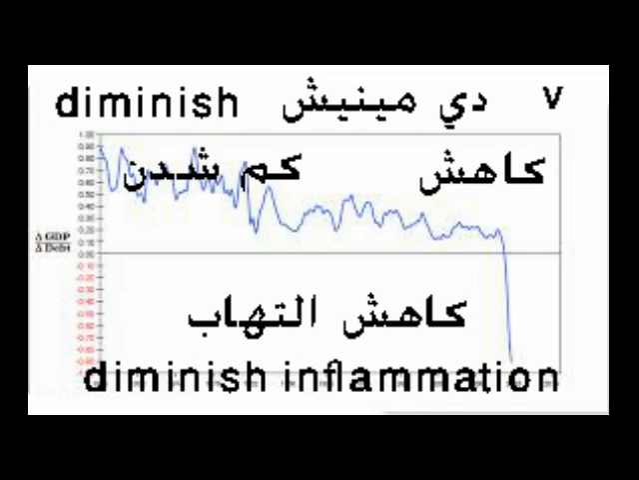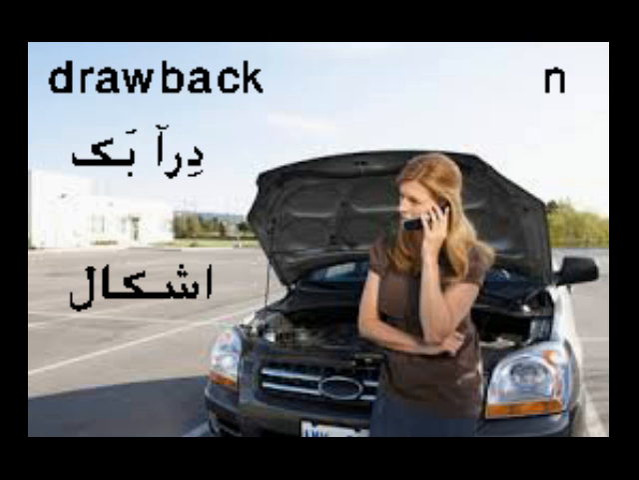Diminish. To diminish means to reduce or get smaller. As the economy got worse, my savings diminished. Drawback. A drawback is a disadvantage. The drawback of having a car is that it is very expensive to maintain.